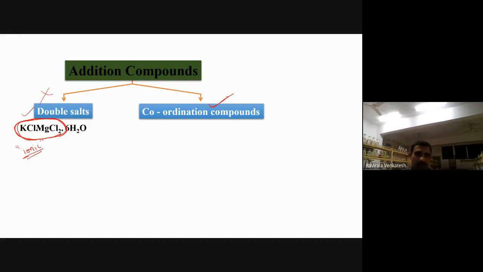Ionic bonds generally dissociate in water. But in coordination compounds, what happens? What type of bond will they have? Covalent bonds they are having. Covalent bonds are strong, so they don't dissociate in water.